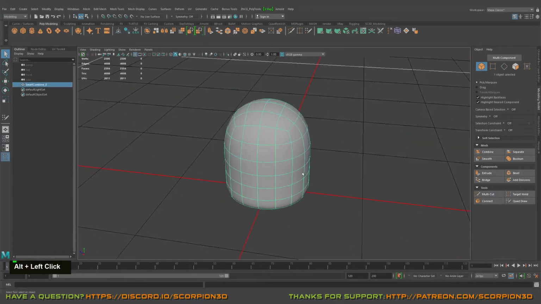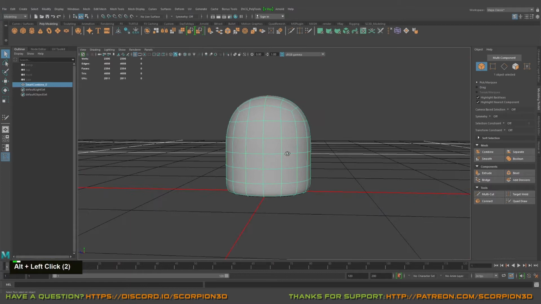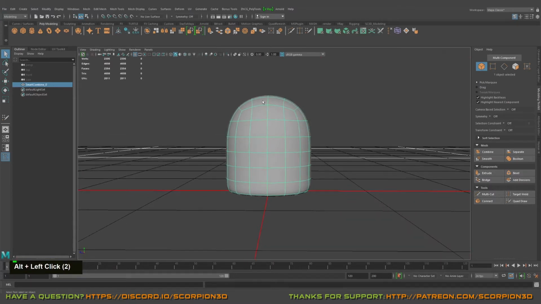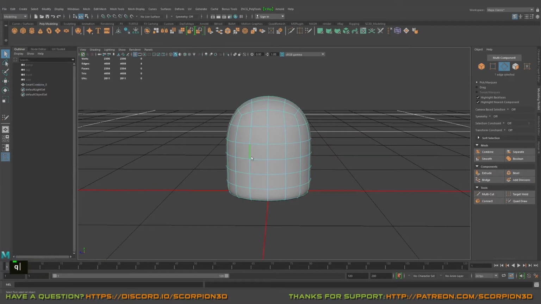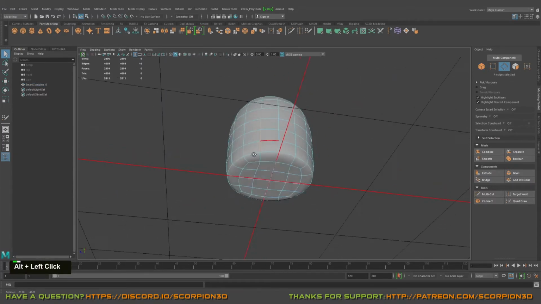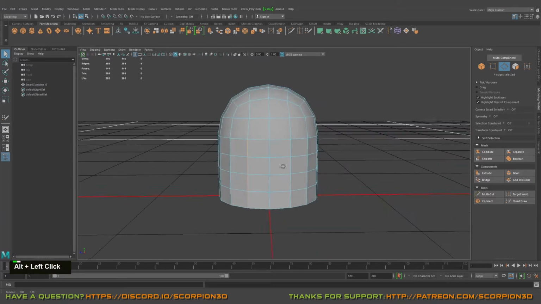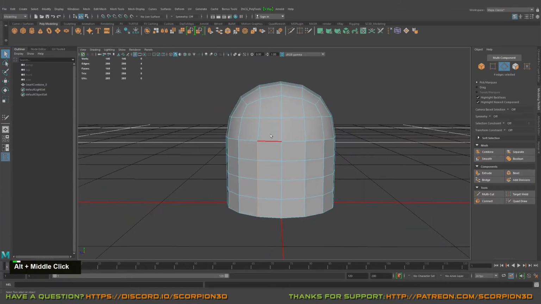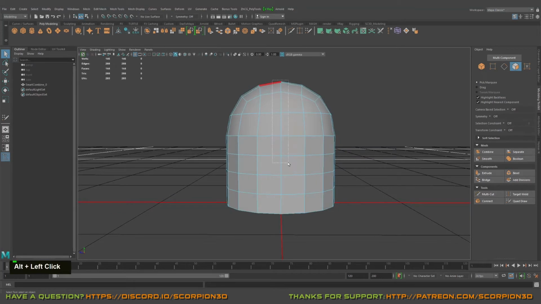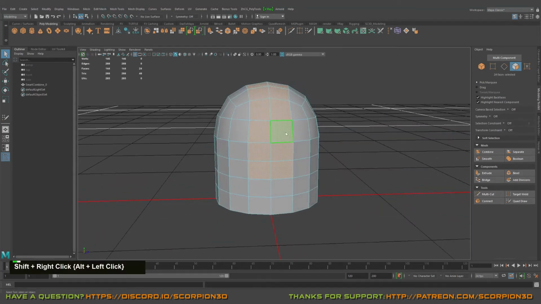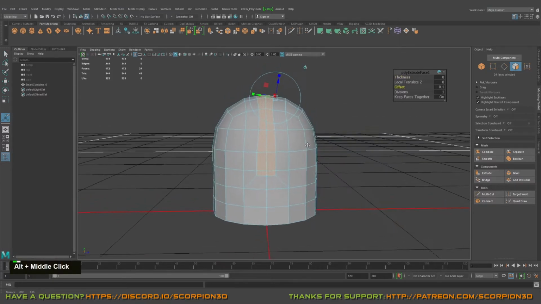Great, so what we will do next, we need to do the cut in here. If I want to do the cut in here, alrighty, so we have a cut. We can straighten this area, or I'll select probably these faces and just do extrusion. Let's offset, something like that.